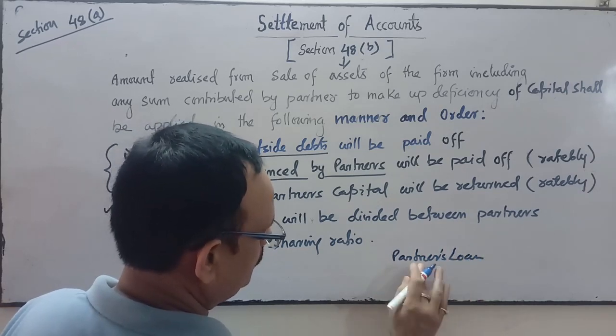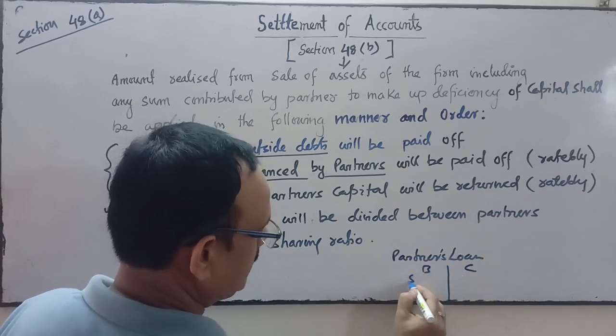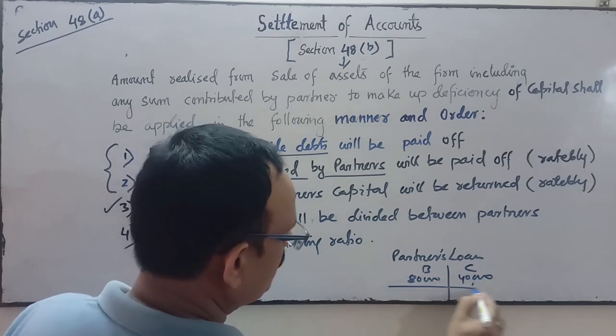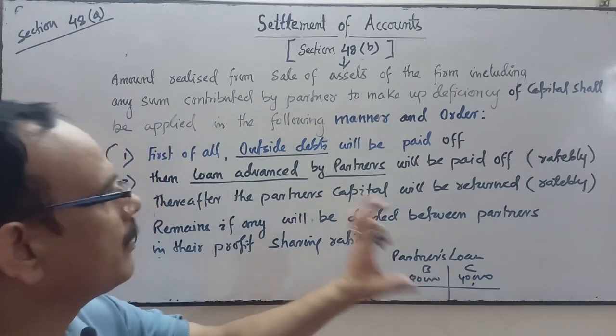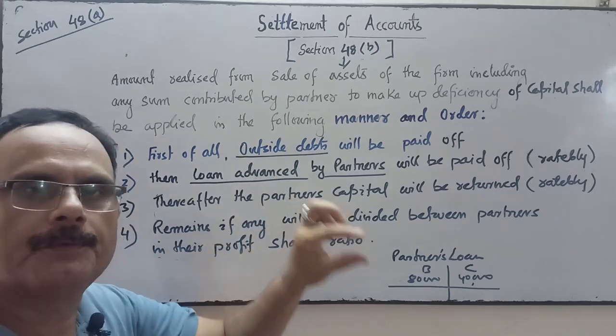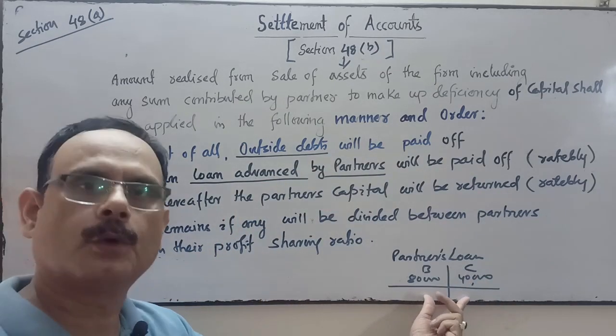A and B and C have given loan. B's loan is 80, C's loan is 40. So if the amount is sufficient, if the firm has 1,20,000 or more after the payment of the outside liabilities, then the firm will pay the whole amount.